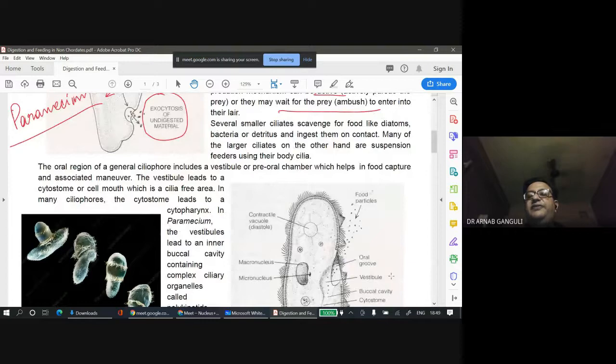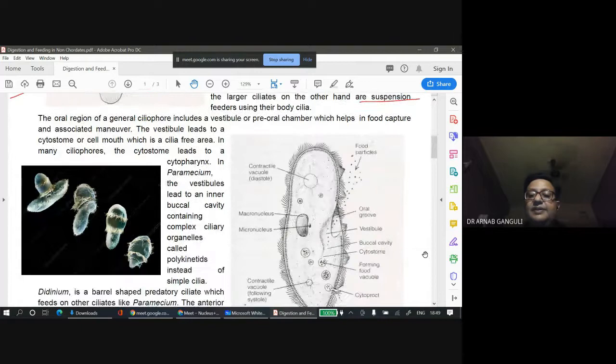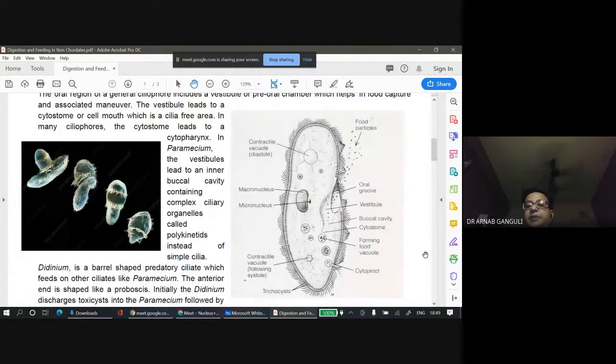Several of them are filter feeders or suspension feeders. That is, the cilia on their body act as a net and they filter food particles which are entering inside. So let us look at this picture of a paramecium, how it's eating. It's got a region, a groove, like a pit, which is known as the oral groove.